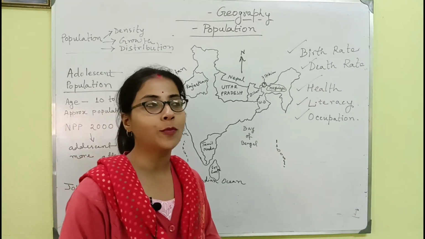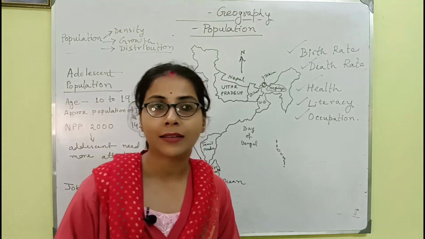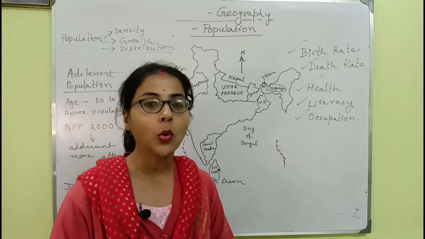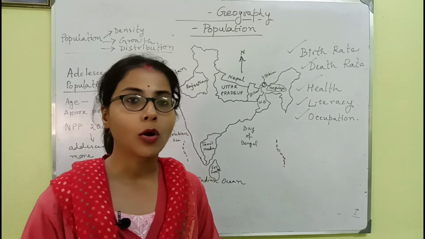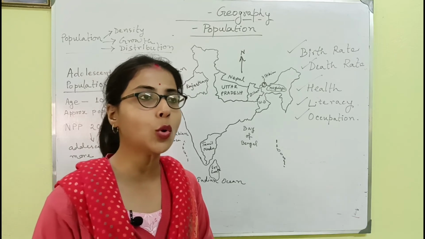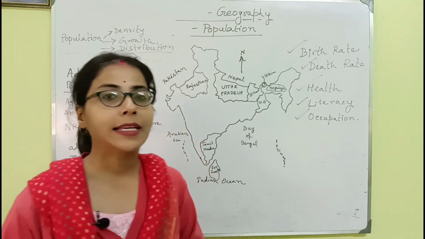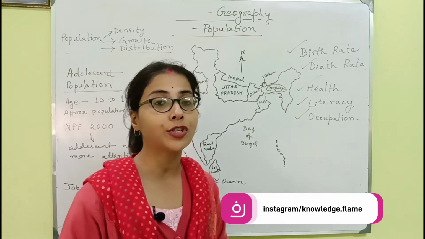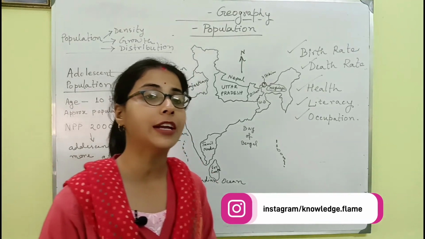In this age group, the people are students, college students, school students, etc. This is a very vital age group, and the number of people of this age group in our country is very high.